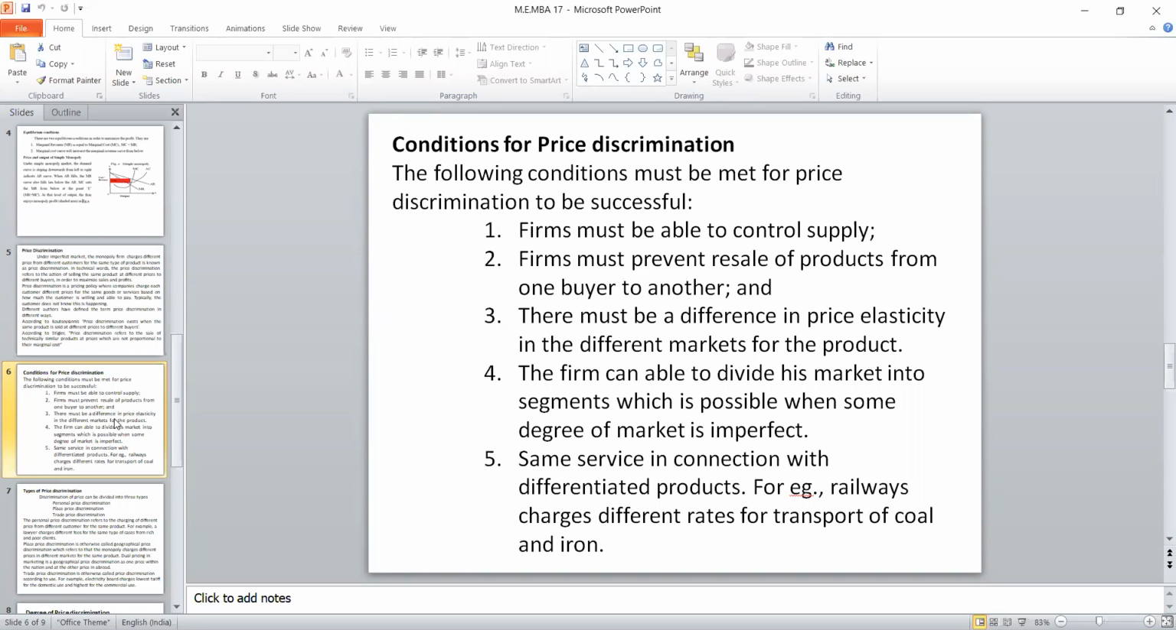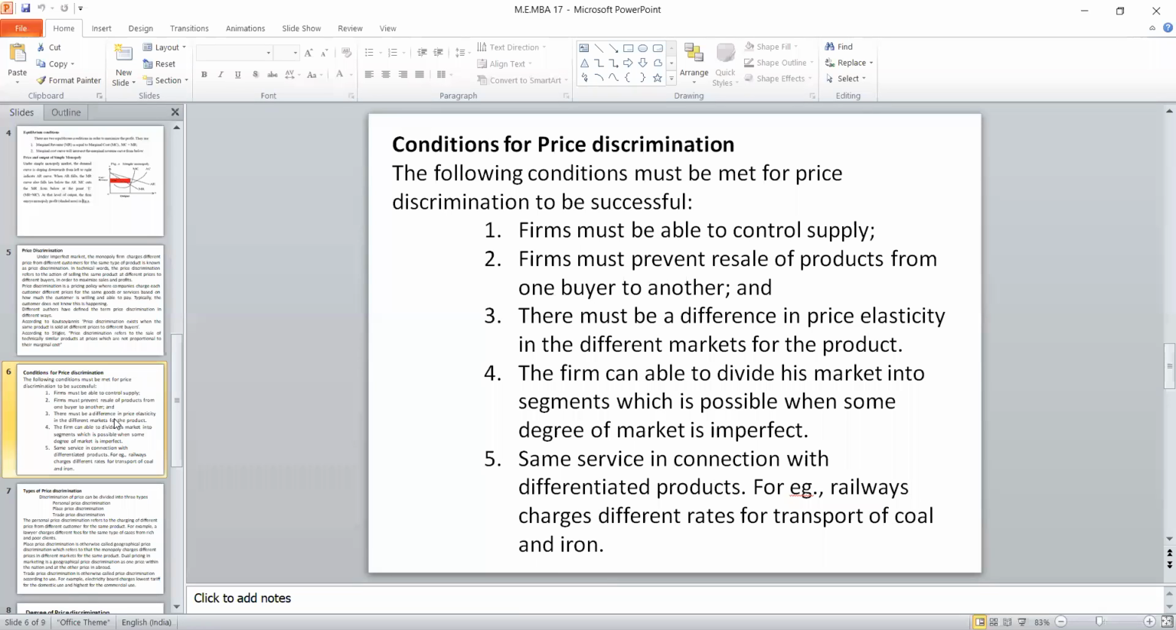Because of that change in place or change in form, you should increase the price or fix the price accordingly. This is a precondition for a monopoly in order to discriminate the price. The fourth condition is that the firm should be able to divide its market into segments, possibly based on the degree of market. Definitely, it's an imperfect market.